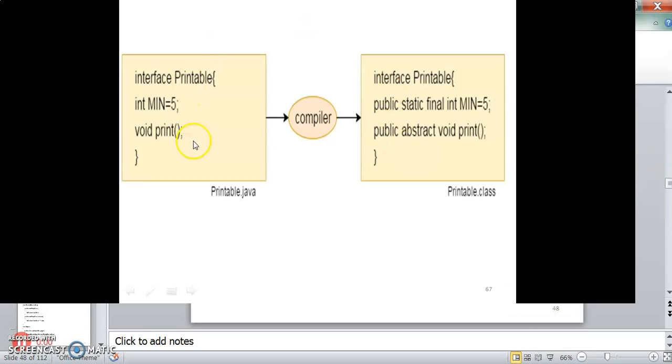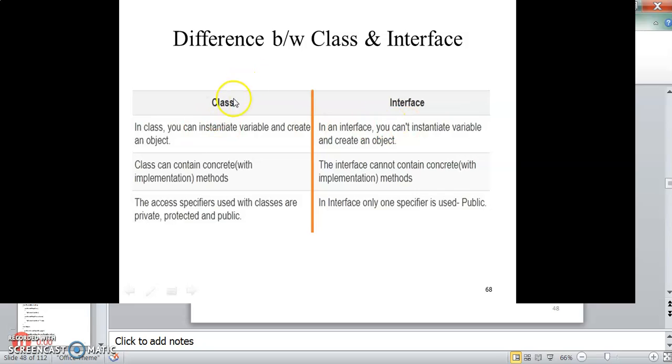Here you can see a variable min declared with the assigned value 5, and a print function. But after compilation, the class file will contain public static final variables, data fields and abstract methods. So the compiler automatically converts the interface code: all variables are converted to final data fields and all methods are converted to abstract methods by the compiler itself.